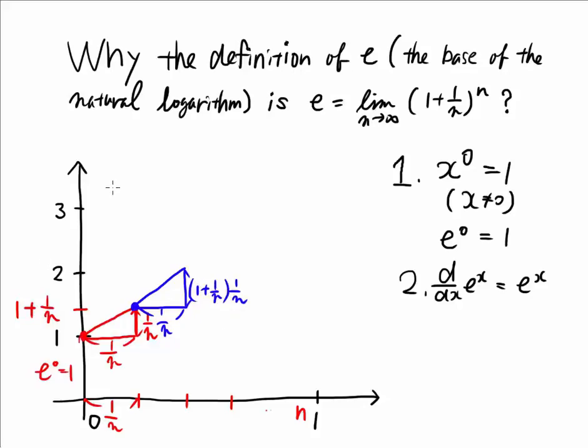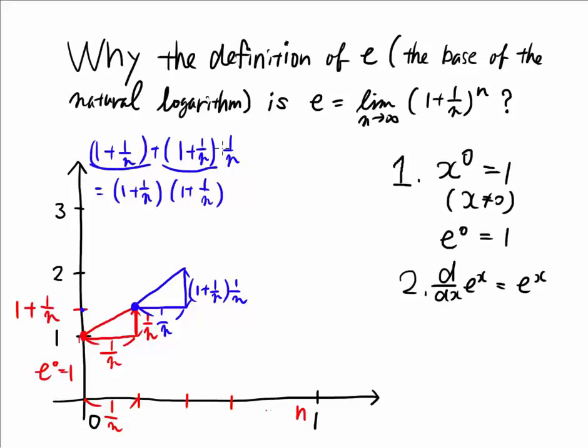That means this height is 1 plus 1 over n, that is the starting point, and then you go further this height, plus 1 over n times 1 over n, and then I factored out again 1 plus 1 over n. Here it is factored out. That means (1 plus 1 over n) squared.